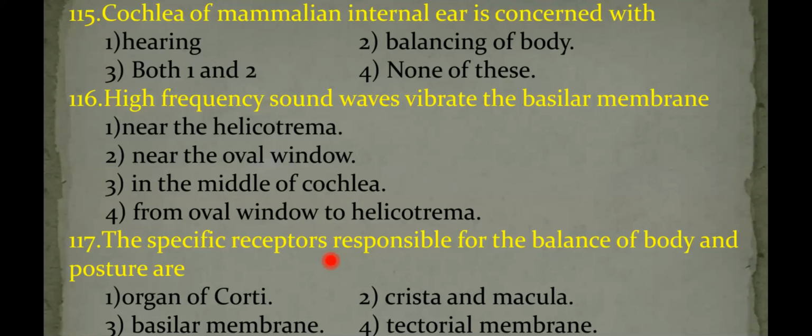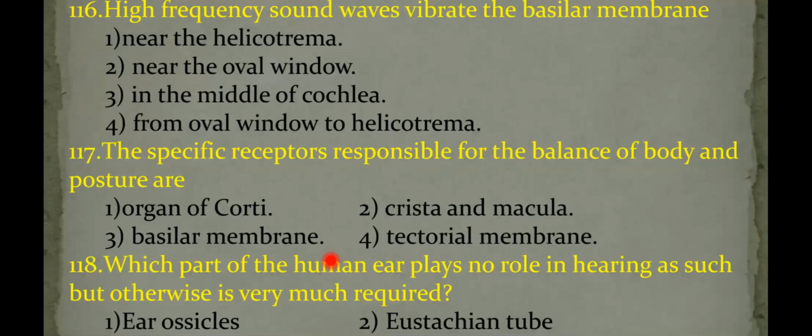Specific receptor they are asking. Vestibular apparatus is responsible for body balance and posture. Here vestibular apparatus consists of two parts: semicircular canals and otolith organ.